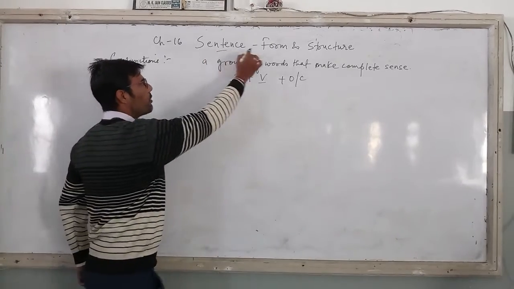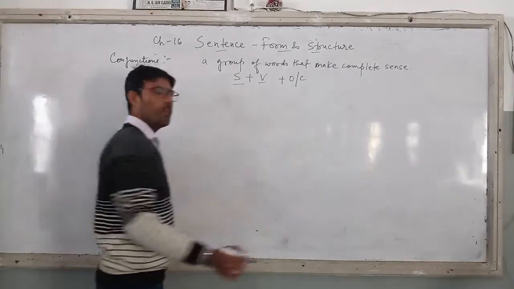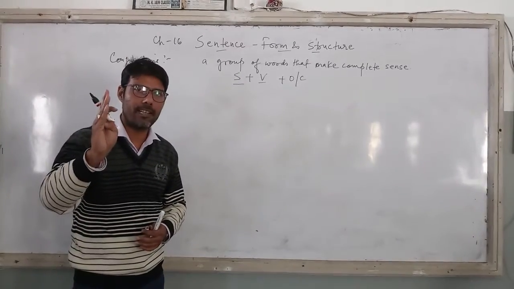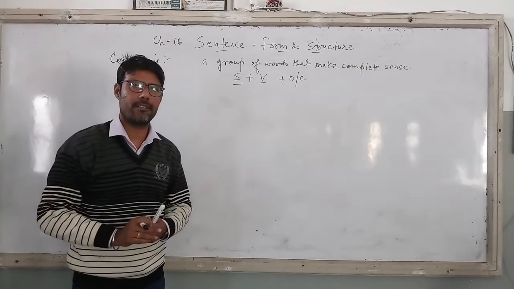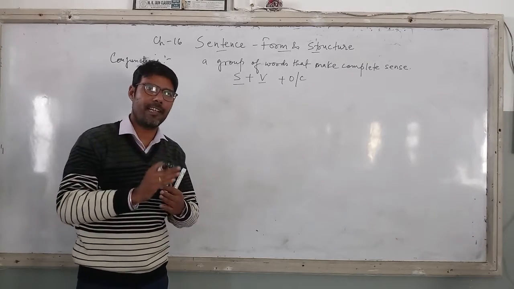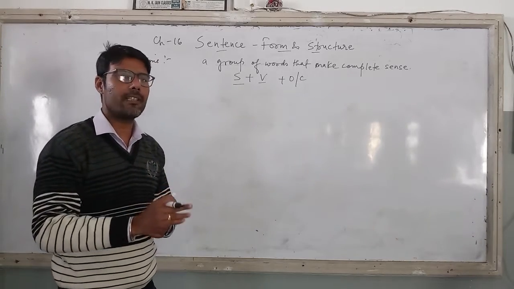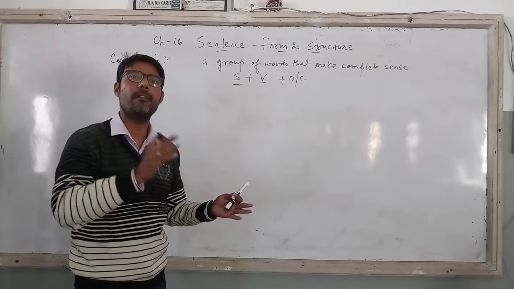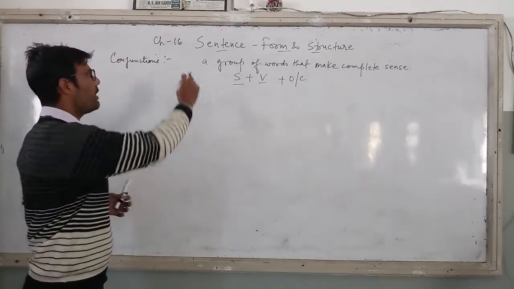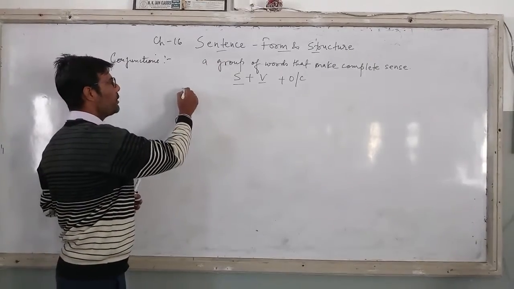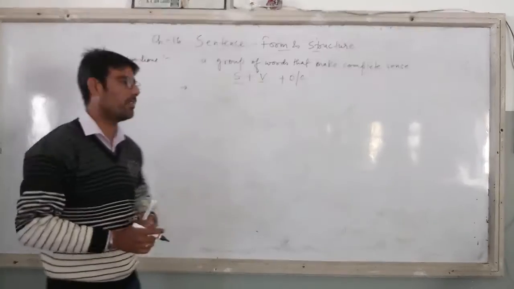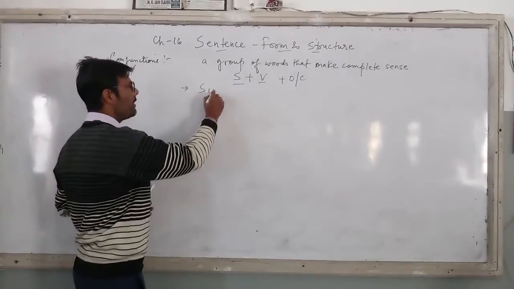Now, when I am talking about sentence, form and structure, if you remember, we had spoken about conjunctions, that is coordinating and subordinating, right? And I tried to link conjunctions with the same chapter. Today we are going to learn the same in more detail. So, as we see sentence, form and structure, you will find that there are four different forms. The first one is simple sentence.